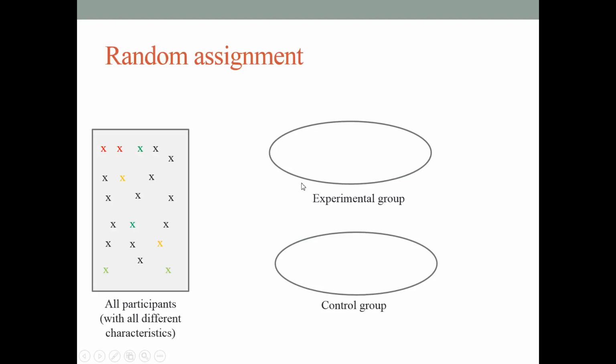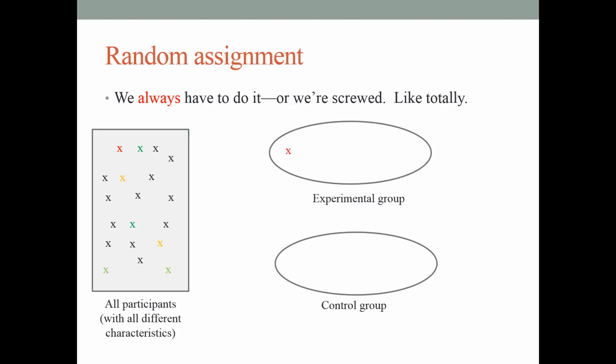Before we do that, we need to assign them to either group. And of course, we do it randomly, and that is called random assignment. Oh, yeah, we also have to do the random assignment, or we're screwed, right? Like totally.